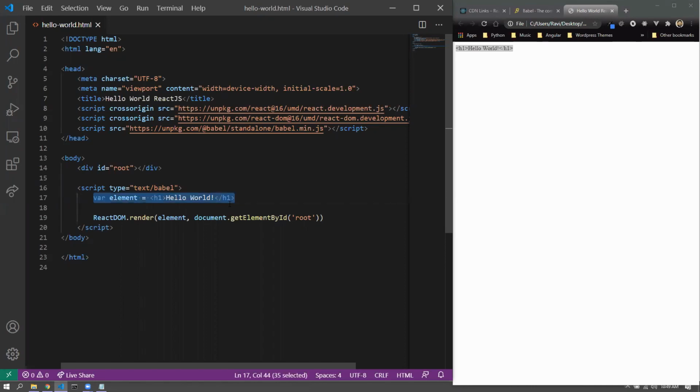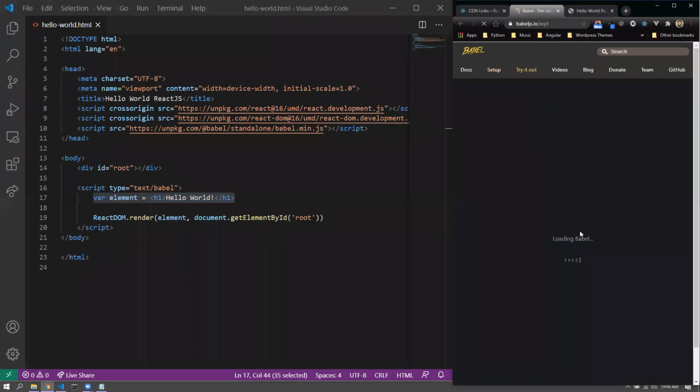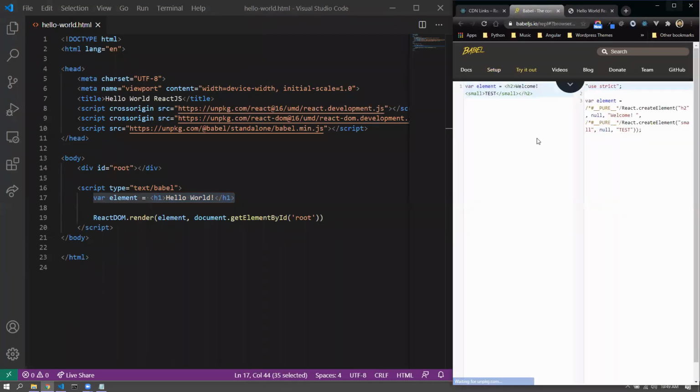Let me show you what it is. If I copy this and go to Babel, Babel has a beautiful try it out section. If I paste this there, you see that it creates React.createElement h1, with some attributes and then the content of h1.